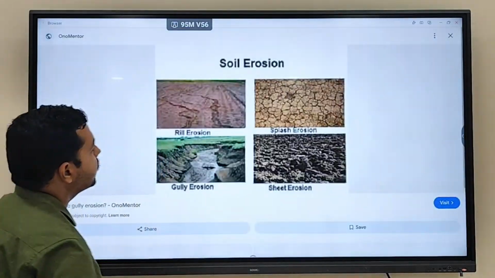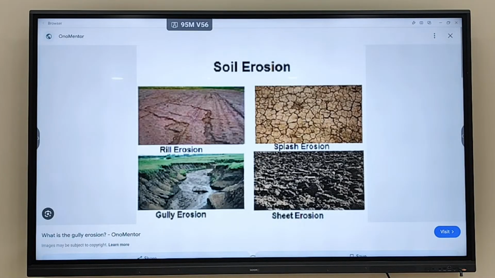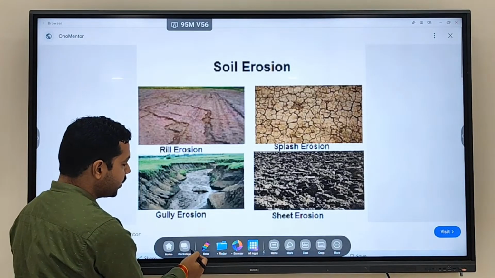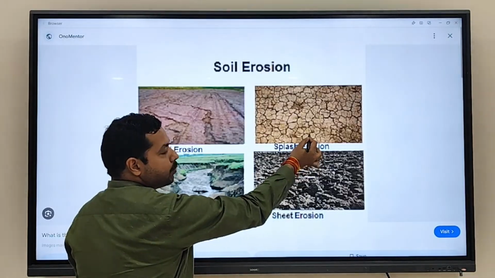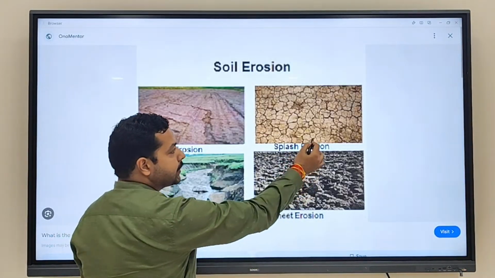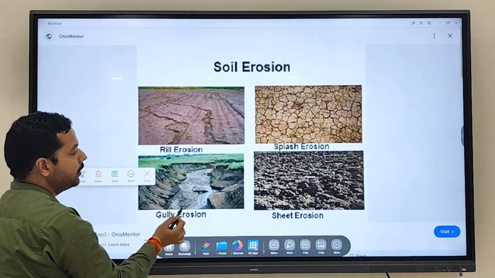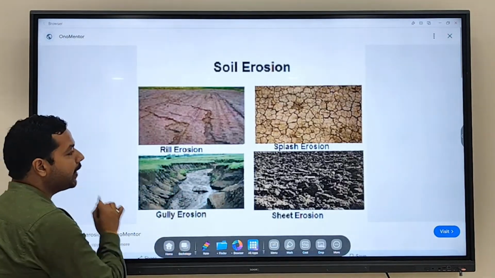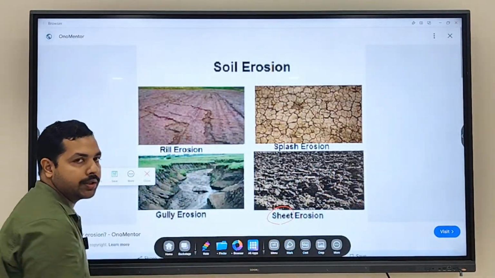So when you see the figure, now you can see this particular thing. What is happening over here? Because of the rainwater, what is happening? The soil sediments are moving away from this region. So as a result, what is happening over here? Cracks are being developed. When this crack gets widened, what you are seeing? Rill erosion. When this becomes further widened, what are you going to see? Gully erosion. And finally, when you see entire layers of soil being removed, it is going to be called which type of erosion?